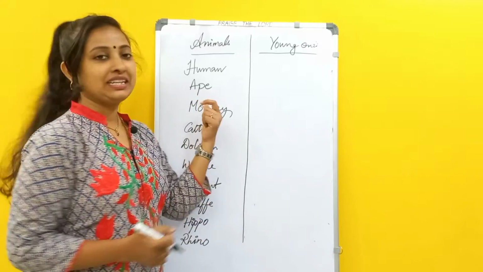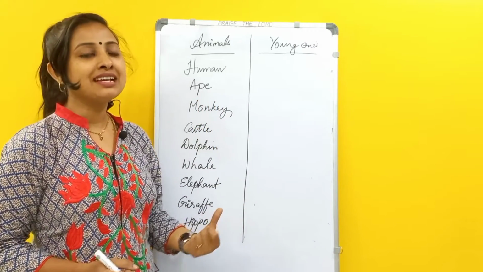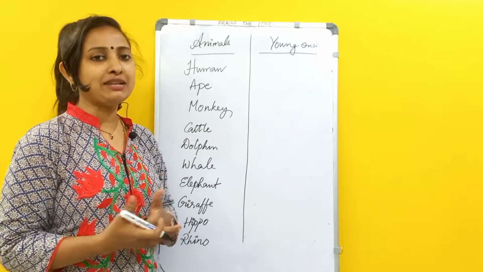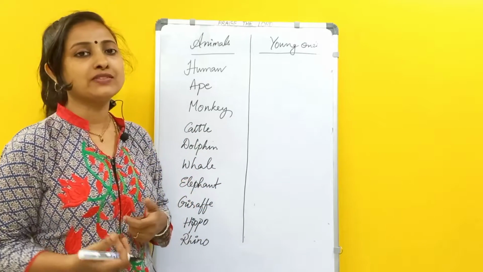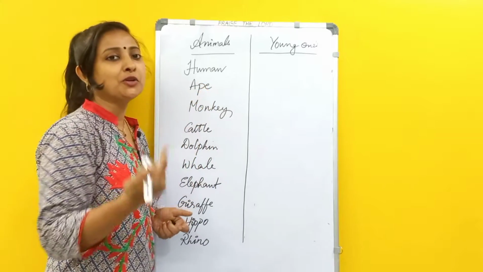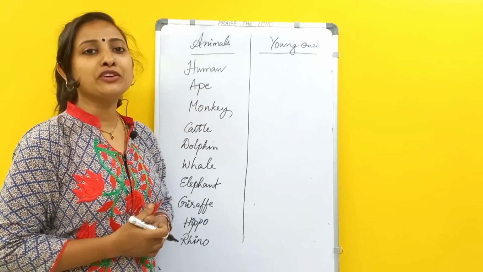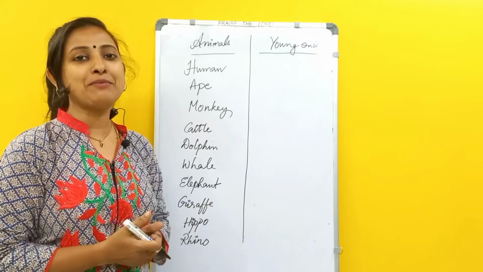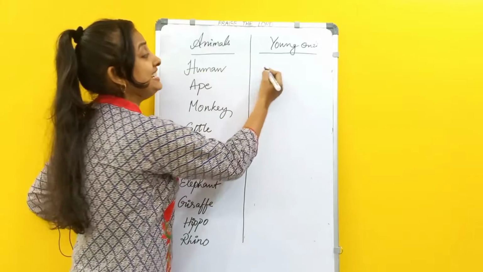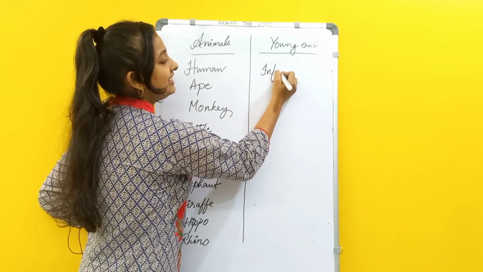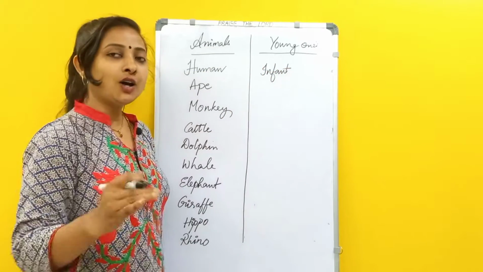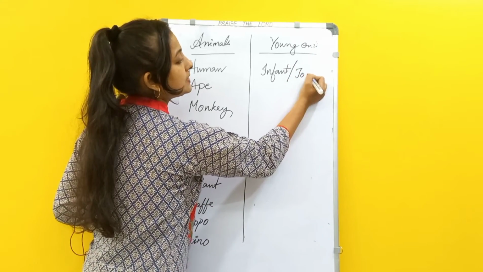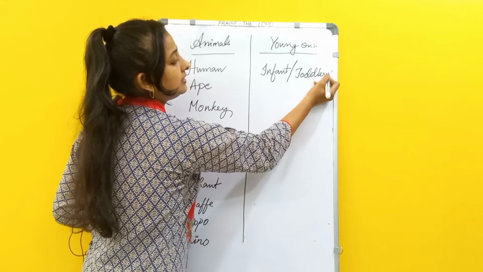Welcome back. So here I have listed a few animals. I'm not putting them in alphabetical order or anything. We'll just see randomly which we come across in our day-to-day lives. So human, we all know what could be the young one of a human. I know most of you might have said baby. Yeah, it is called an infant, or if they are grown, like after 1 year, we call them toddlers. Right?